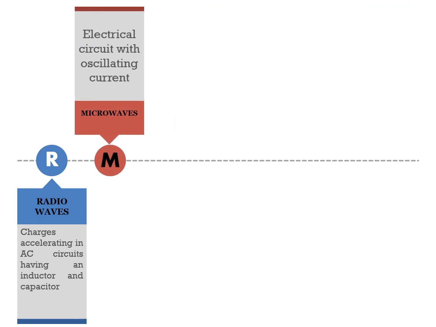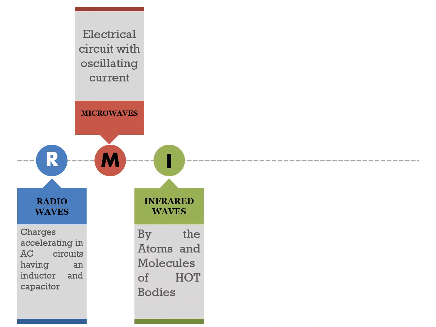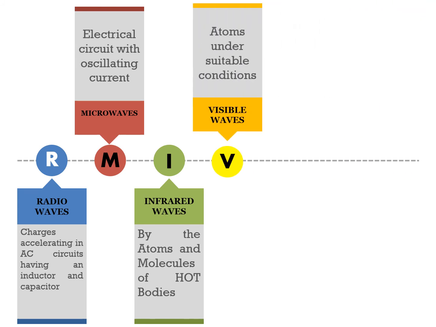Microwaves are produced by the same kind of electrical circuit with oscillating current. Infrared waves are produced by the atoms and molecules of hot bodies. Visible waves are produced by atoms under suitable conditions. Whenever atoms jump from the excited state to the ground state, they are capable of emitting visible light waves.